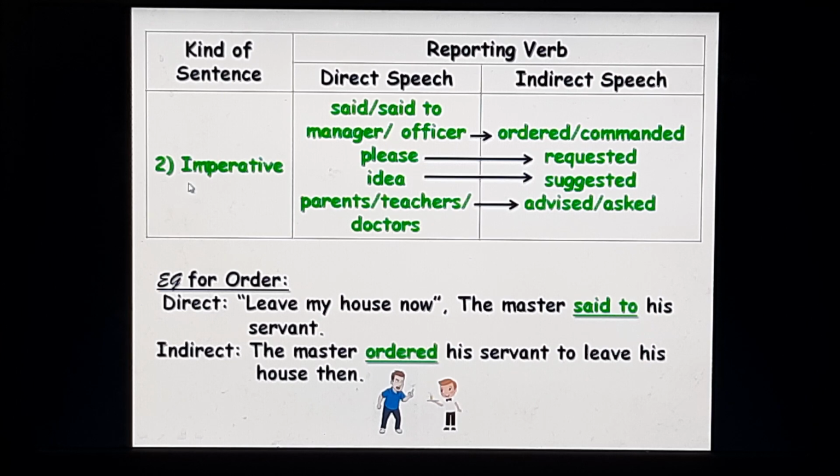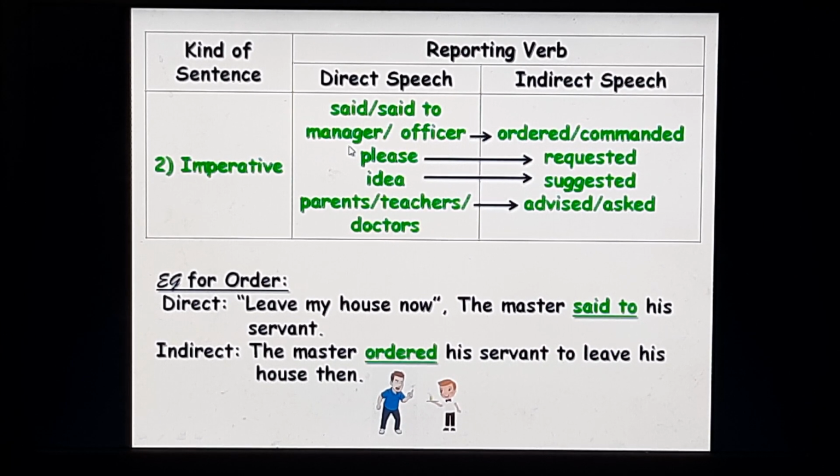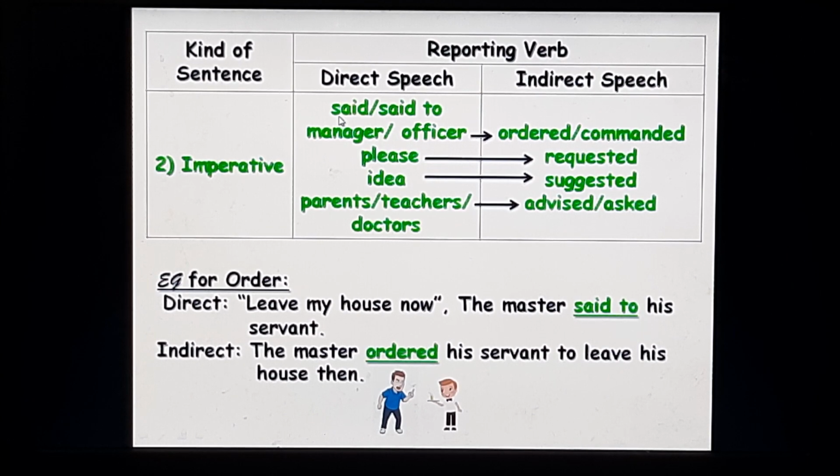Now let's see the imperative sentences. The reporting verb will be said or said to. Now if the speaker is a manager or officer, then the said or said to reporting verb in the direct speech will change into ordered or commanded.